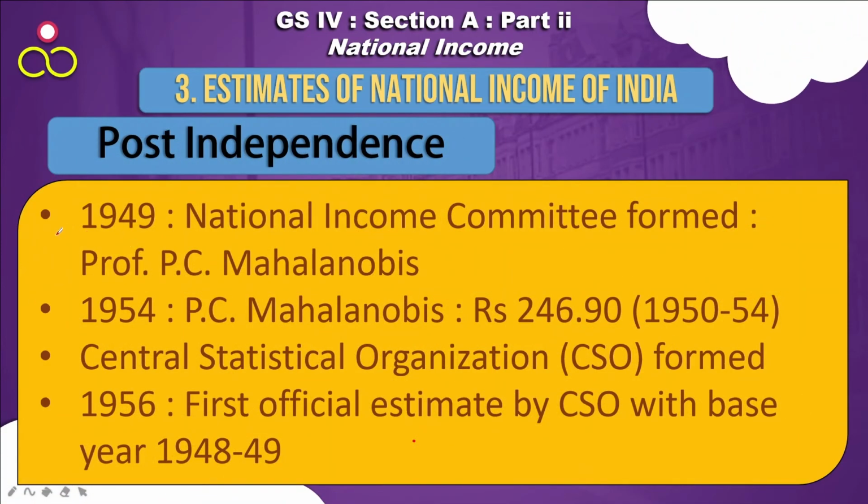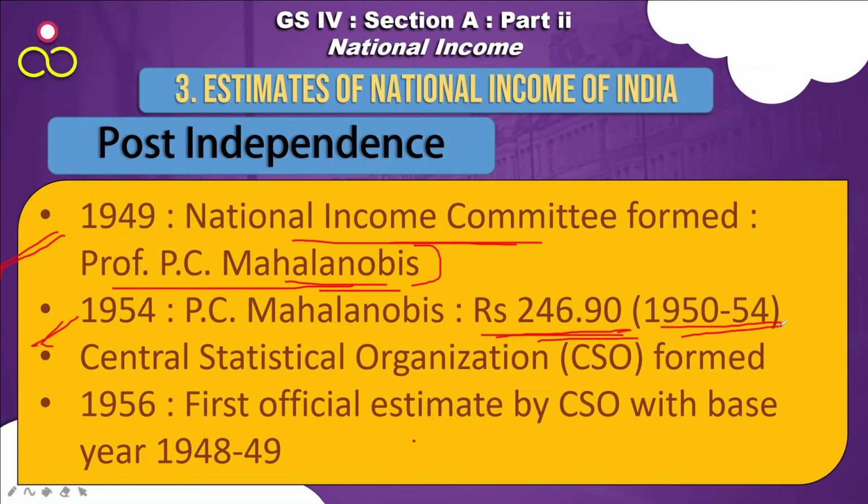Post independence, in 1949, the National Income Committee was formed under the chairmanship of Professor P.C. Mahalanobis. You will be knowing about P.C. Mahalanobis a lot because in the early stage of planning, the Mahalanobis model was being followed by the government of India. In 1954, P.C. Mahalanobis calculated the per capita income as rupees 246.9 for the period of 1950 to 54.